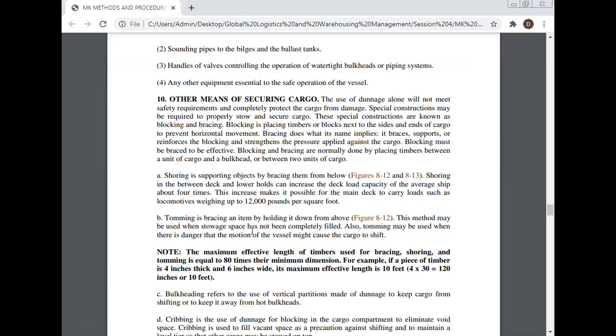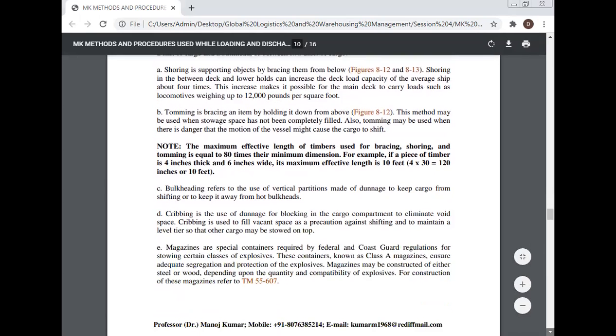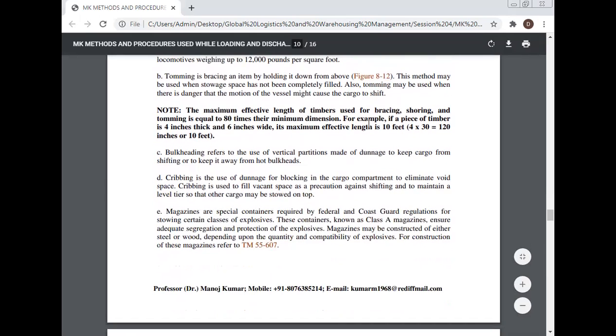This increase makes it possible for the main deck to carry loads such as a locomotive weighing up to 12,000 pounds per square foot. Tomming is bracing an item by holding it down from above. This method may be used when stowage space has not been completely filled. Also, tomming may be used when there is danger that the motion of the vessel might cause the cargo to shift. The maximum effective length of the timber used for bracing, shoring, and tomming is equal to 80 times its minimum dimension.